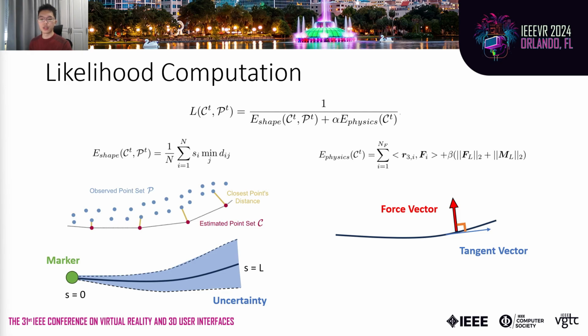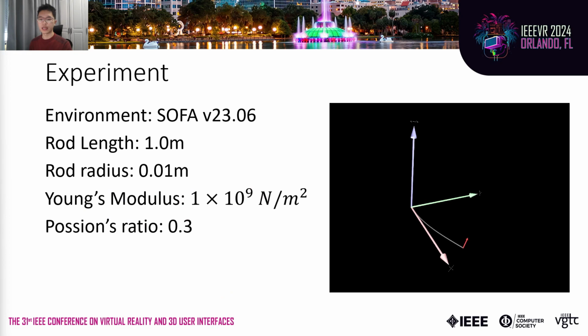For example, if the rod is made of high stiffness material, it will not be sensitive to the force applied at the tangential direction, and we could constrain components in its direction to avoid potential convergence problems. Besides, if we know the rod has a free distal end, we can also penalize the force and torque applied at the end. We tested our method both in simulation and in real world.